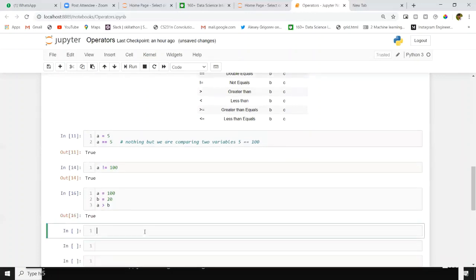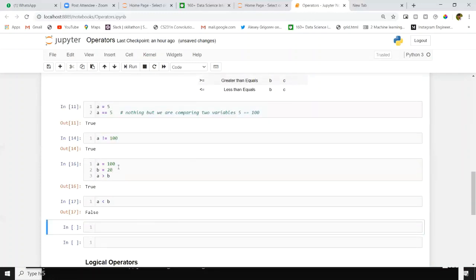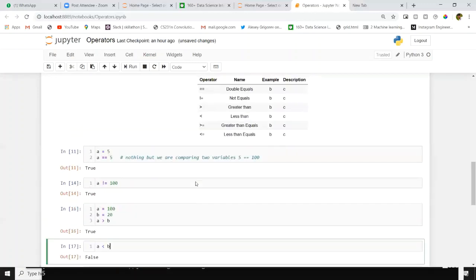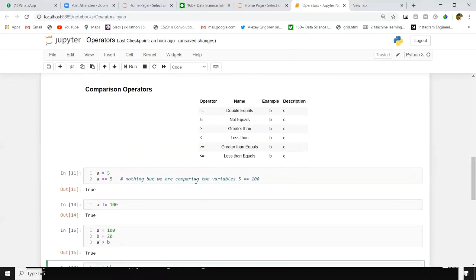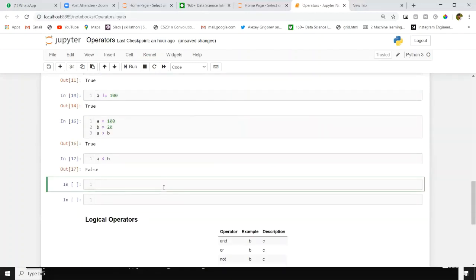In the same way, we can use A less than B. We'll get false, because you are saying 100 less than 20. Next we have greater than or equal and less than or equal.